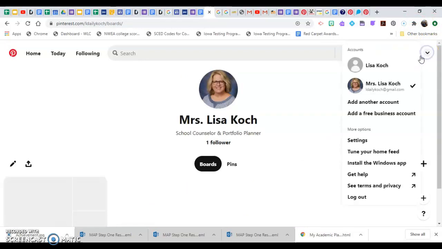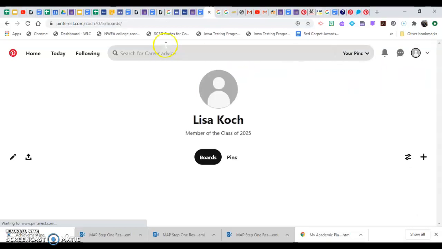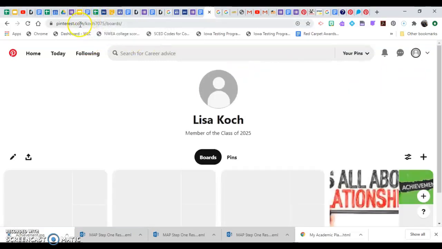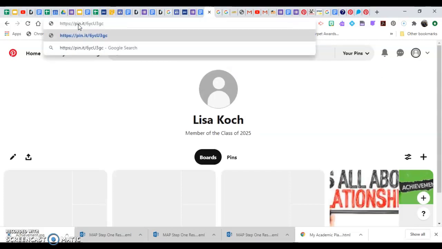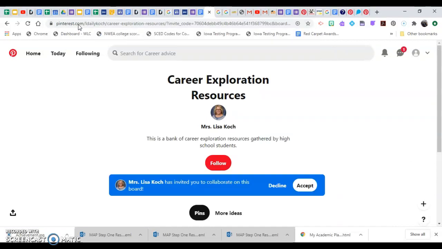I'm going to go back to my profile of the faceless student. There I am. And in the address bar up top, I'm going to paste that link of collaboration. All right. So this is a link that takes me to my counselor page, like I'm this person's counselor. And it tells me Mrs. Lisa Koch has invited you to collaborate. I'm going to accept that.